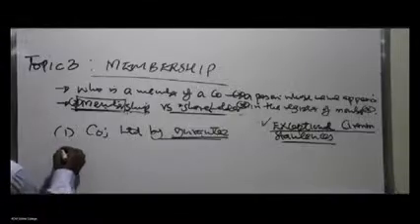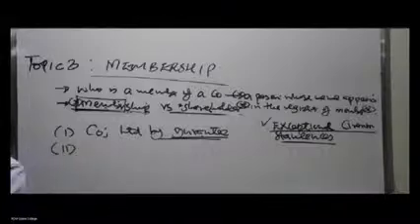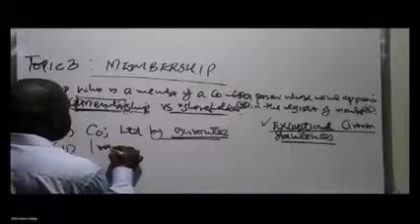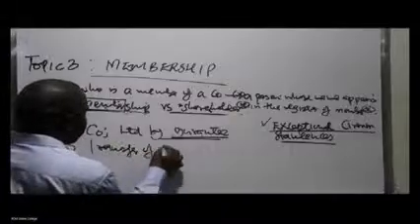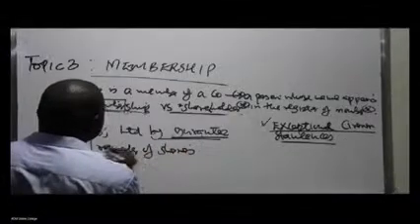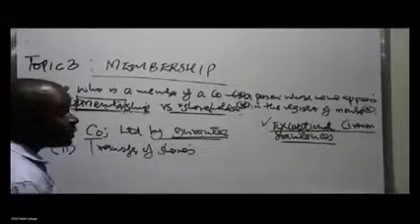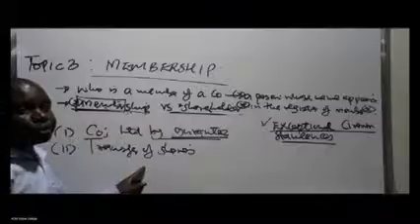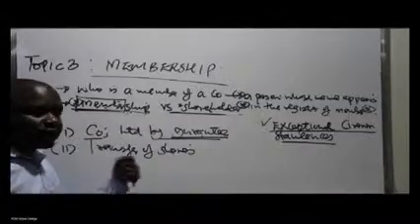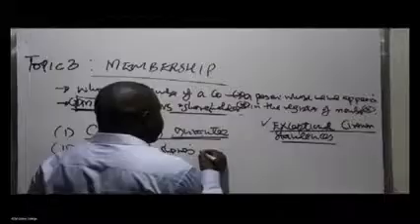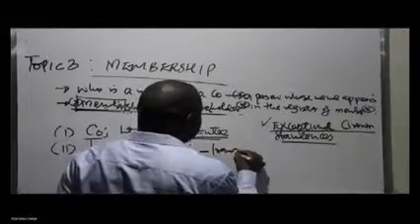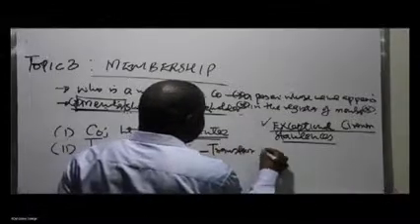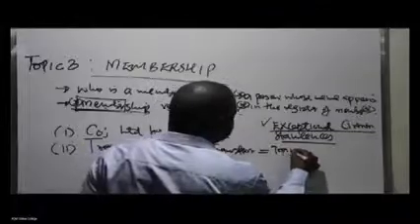Another exceptional circumstance, number two, is under what we refer to as transfer of shares. Of course, you'll learn more about this. A transfer of shares is an agreement or a contract between two parties to transfer shares amongst themselves. One of the parties is normally known as the transferor, and the other party is the transferee.